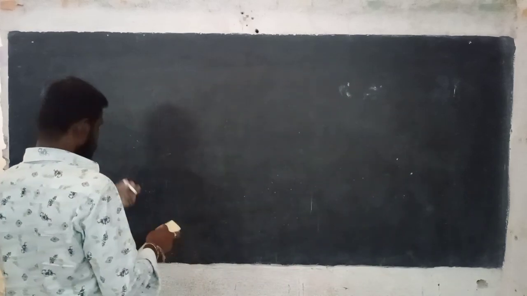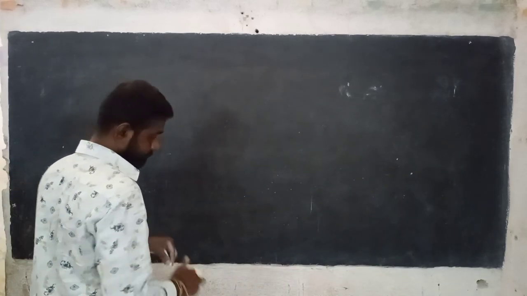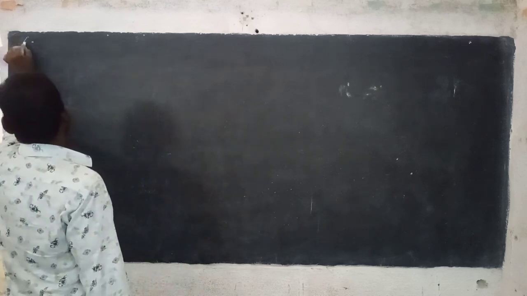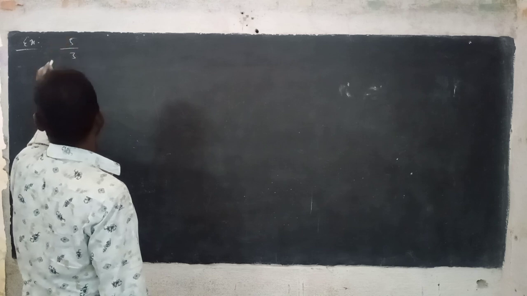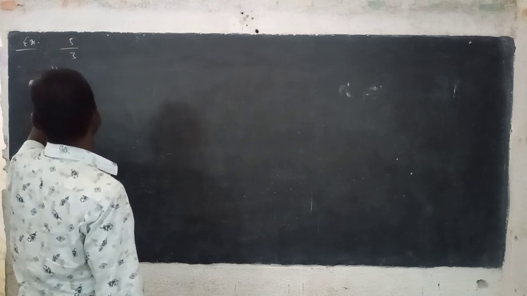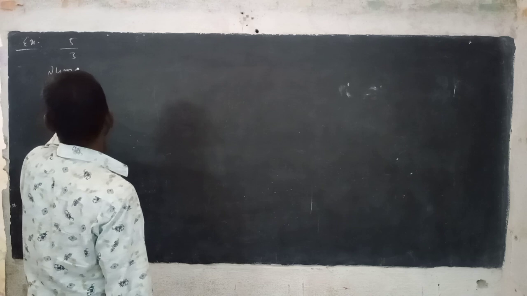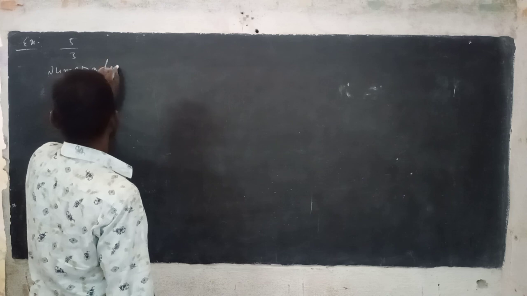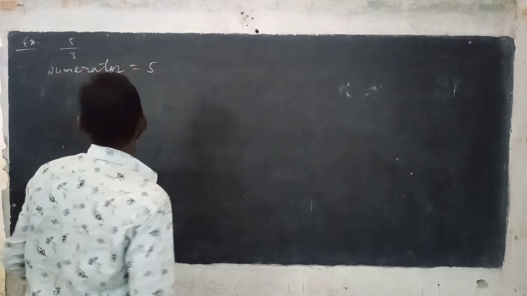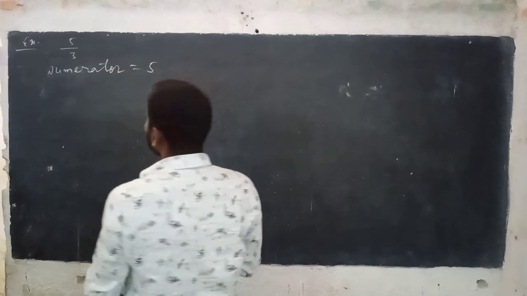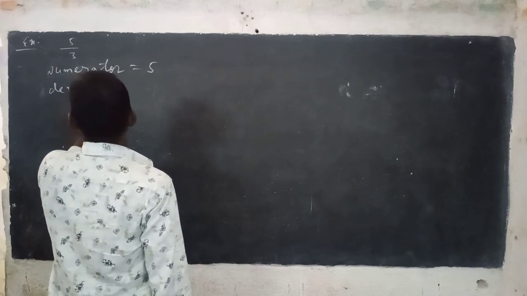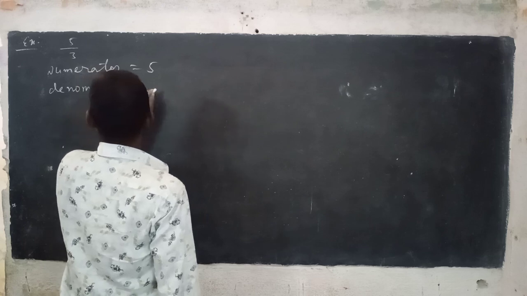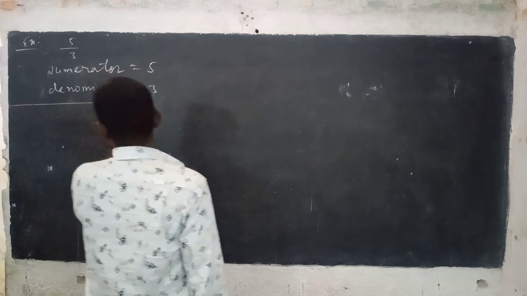So here, examples. 5/3. Here, look at the blackboard everybody. Numerator is 5. Denominator is 3.